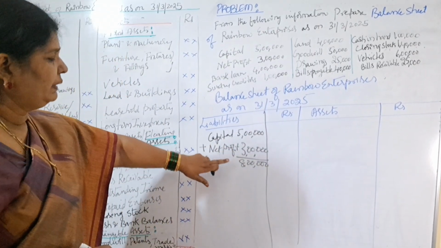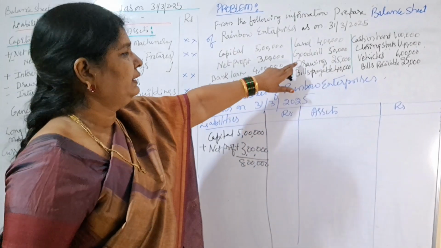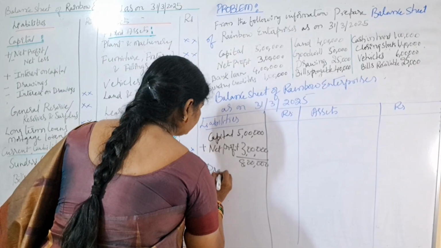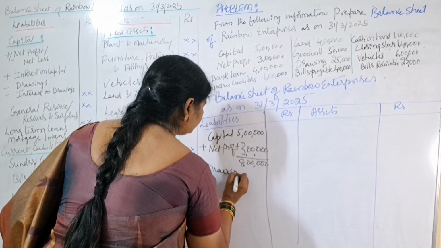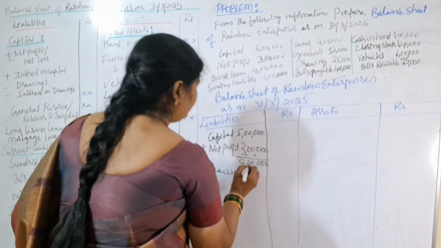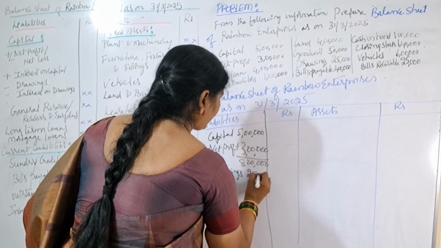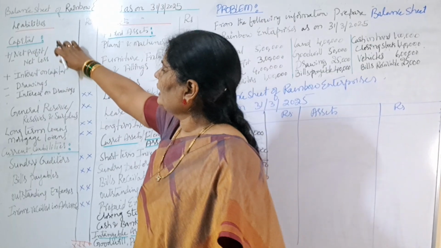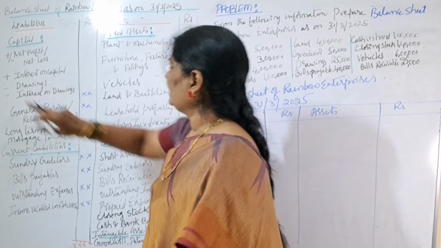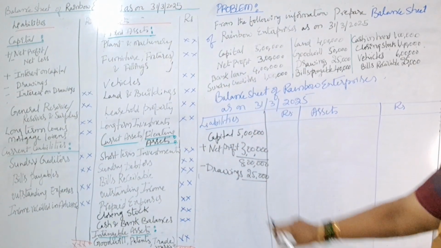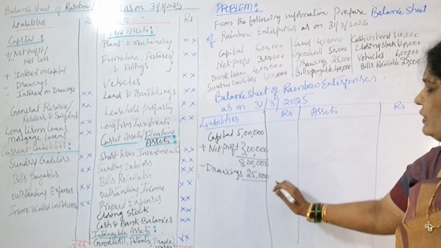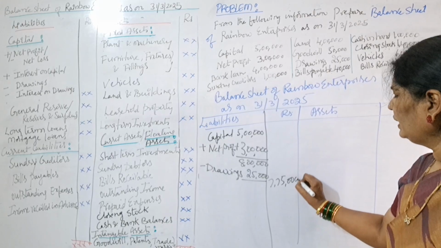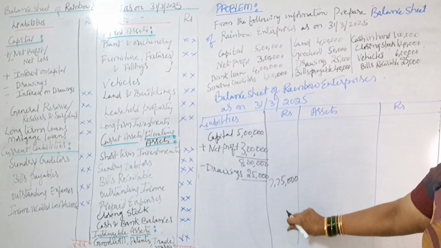From this what do you have to deduct? We have to deduct drawings, right? So here minus drawings. What is our drawings amount? 25,000. So here you can see capital plus net profit minus drawings. That's what we have shown here. 8 lakhs minus 25,000 is 7 lakhs 75,000.